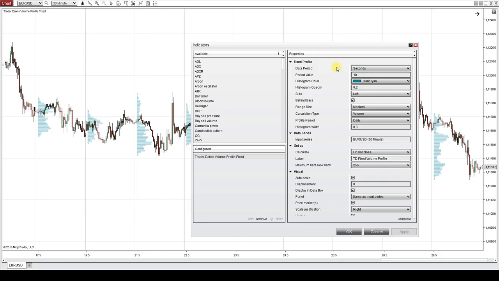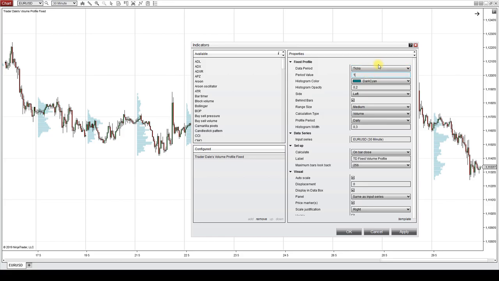So the first thing we can change is the data period, which is a pretty important thing. This data period tells you how often you get the information about volumes. So in this case, I'm getting the volume data every 10 seconds. You can set it up, for example, for ticks.